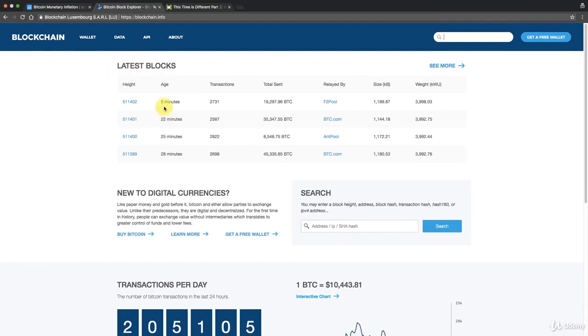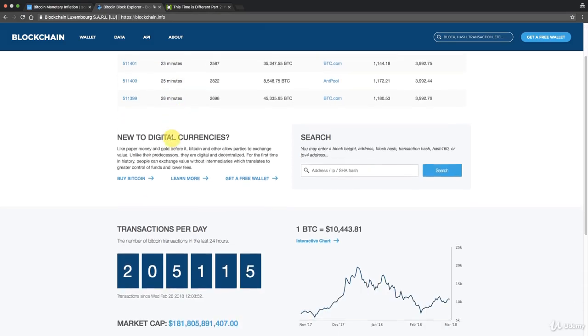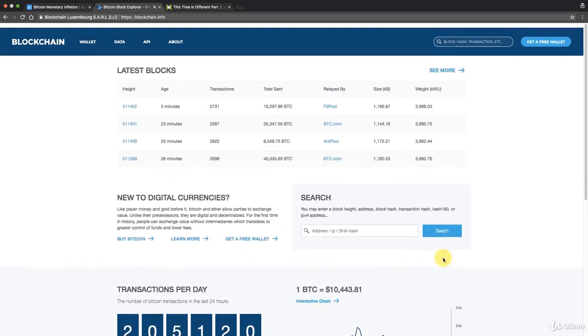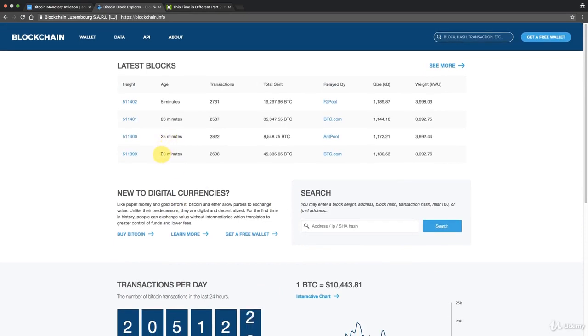You can see the latest blocks, that the latest block was mined 5 minutes ago, the one before that 22 minutes ago, 25, and so on, 28. You have some stats. Very, very useful site. Lots of wonderful information here. So I highly recommend checking it out and just browsing through it in your own time. And plus, we'll definitely learn a lot of things from here during at least this module of the course.